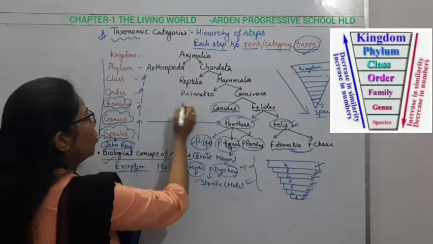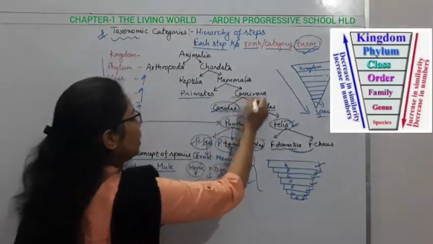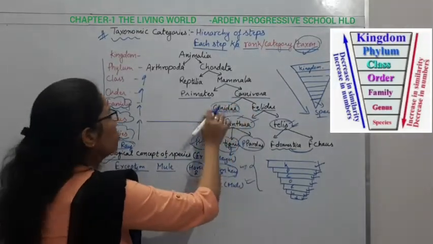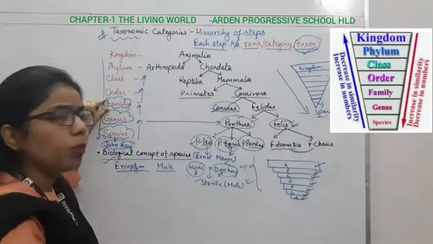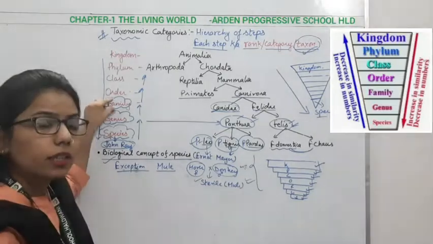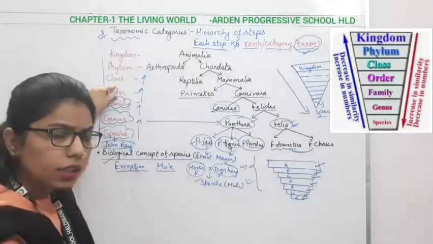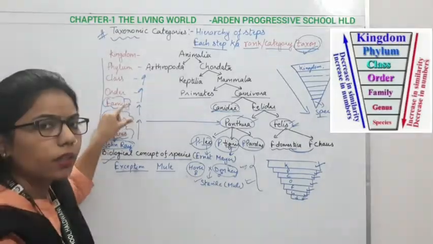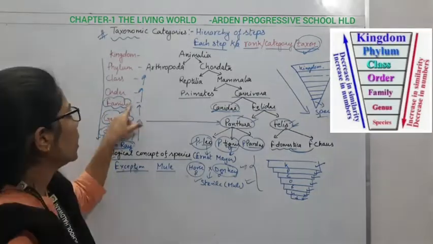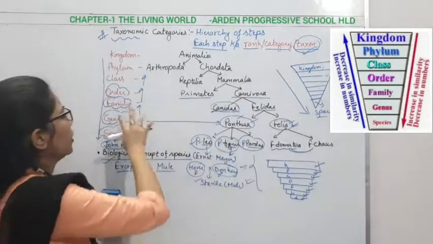As we move upward, we will get the order. This order can be primates, it can be carnivora. Primates as well as carnivora. This carnivora is having two types of family. So what is a family? A group, or accumulation, of the closely related genus. Likewise, order is the group of the closely related family. So now in this order part we are having primates and carnivora, and in carnivora two types of families are there.